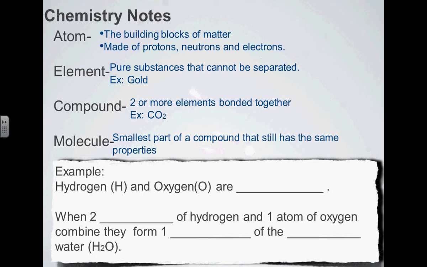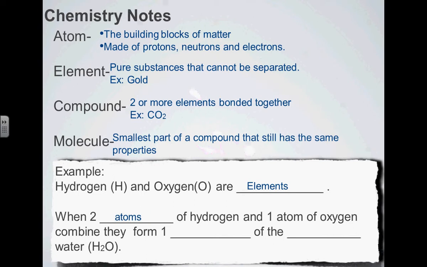All right, so let's use some of these terms. Hydrogen and oxygen. These are both what? What category are those things? Joey? Atoms? Not quite. Elements. They're both elements. And so if I take two blank of hydrogen, Morgan?